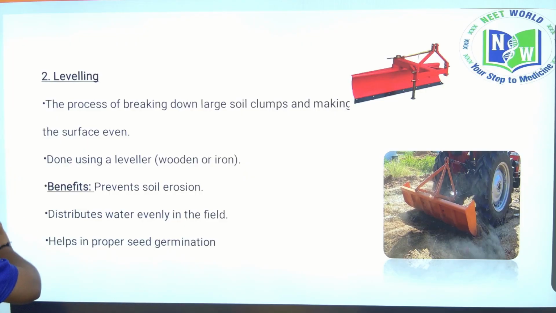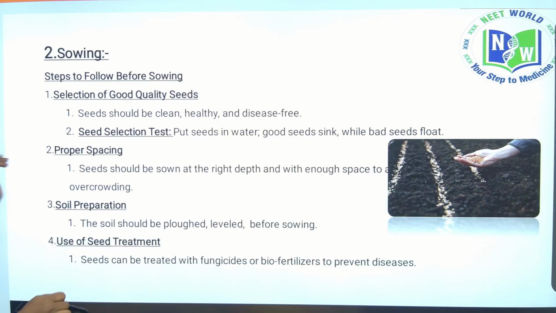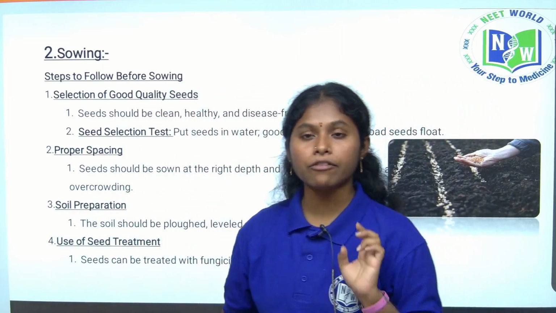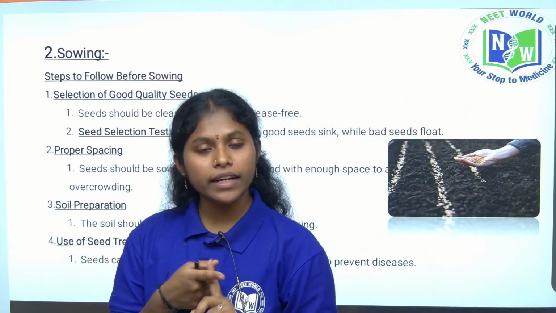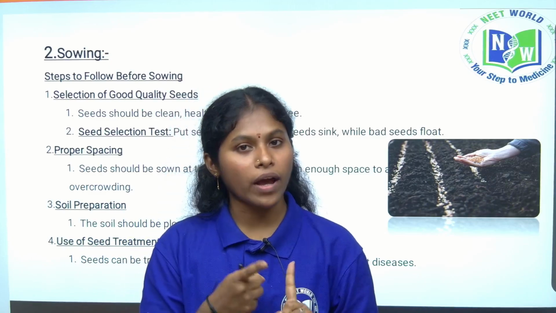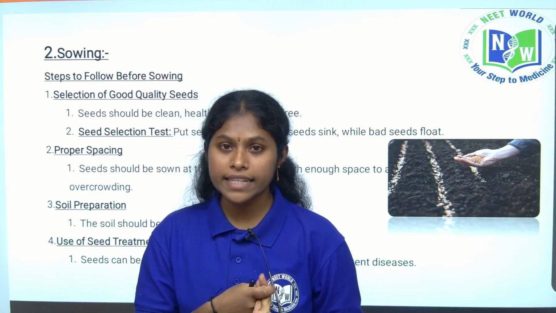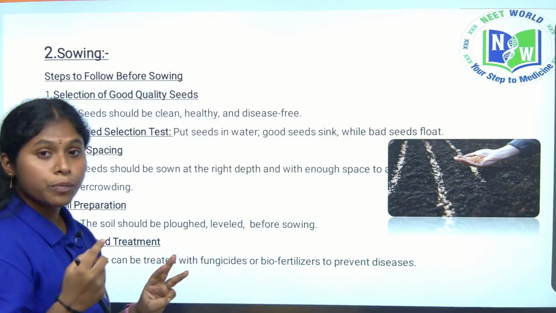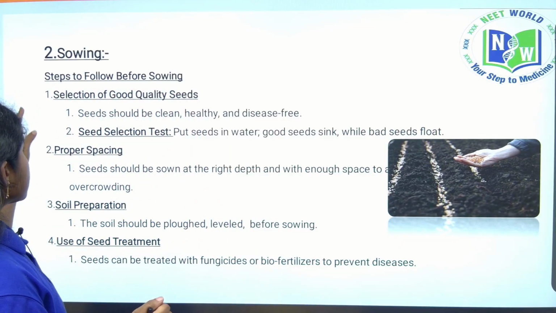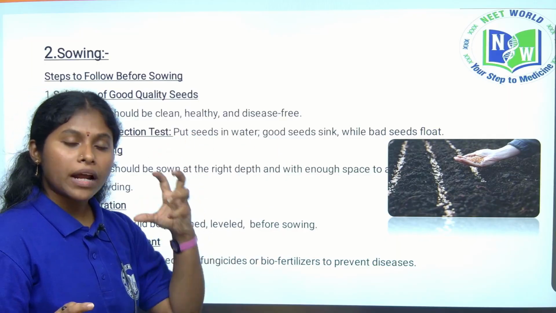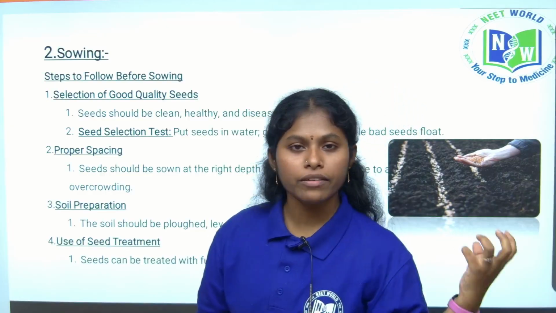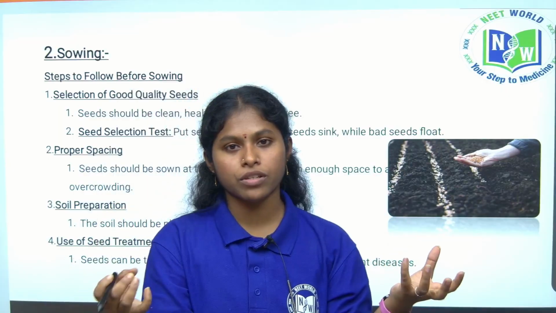So, this is the first step. What is the next step? Sowing is the next step. Before sowing the seeds, we have to keep three points in mind. One is that the seeds should be quality seeds from healthy plants, and they should be disease free and resistant. Selection of good quality seeds is the primary thing to check for. When we take healthy seeds, we will get healthy crops, right?